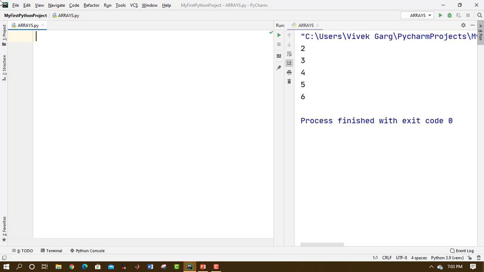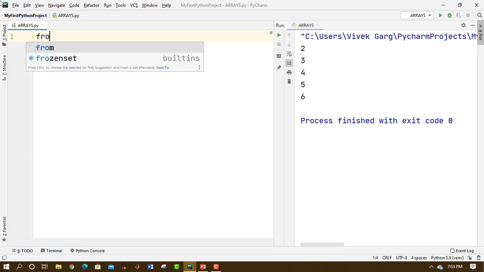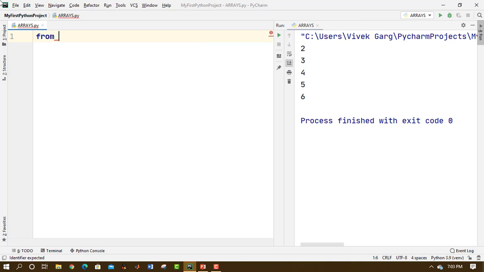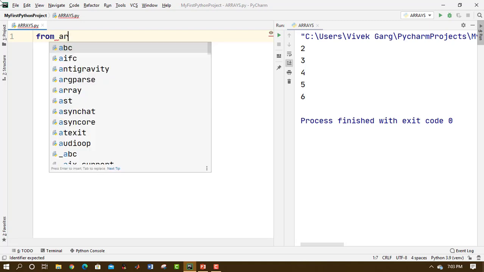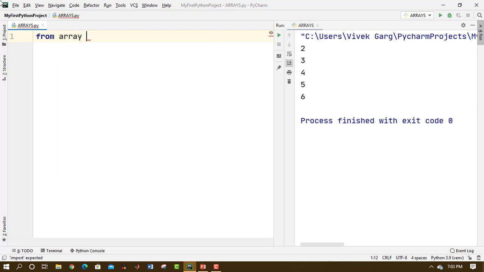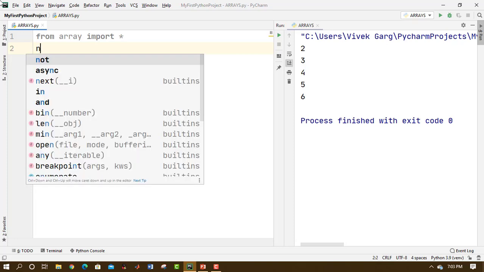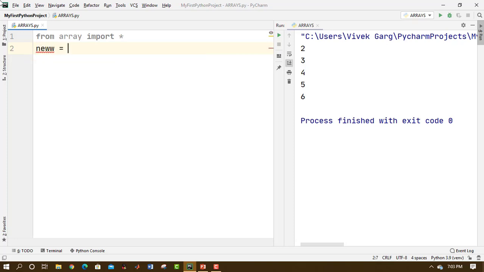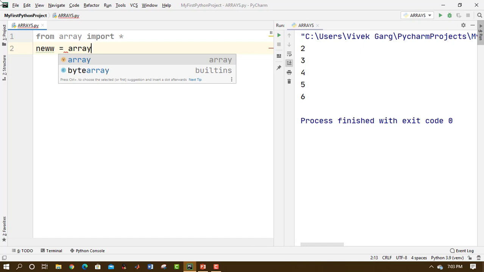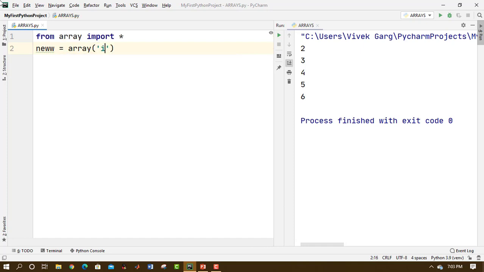In today's video, we are going to use another method, which is an inbuilt method. From array, let me write a code here. From array import star, right? Then let me take another array here. Let me make a new array. New is equal to array, and this time I'm going to create an integer array again, and I'm going to give it elements like 2, 3, 4, 5.